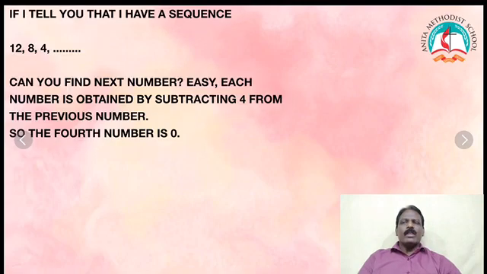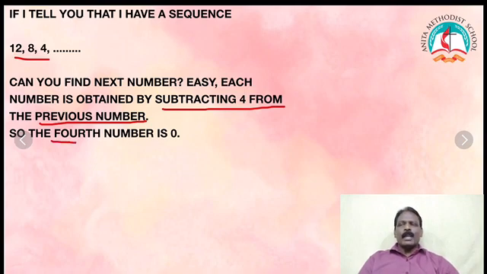If I tell you that I have a sequence 12, 8, 4, dot dot dot. Can you find the next number? Easy. Each number is obtained by subtracting 4 from the previous number. So the fourth number is 4 minus 4. What will come? 0.